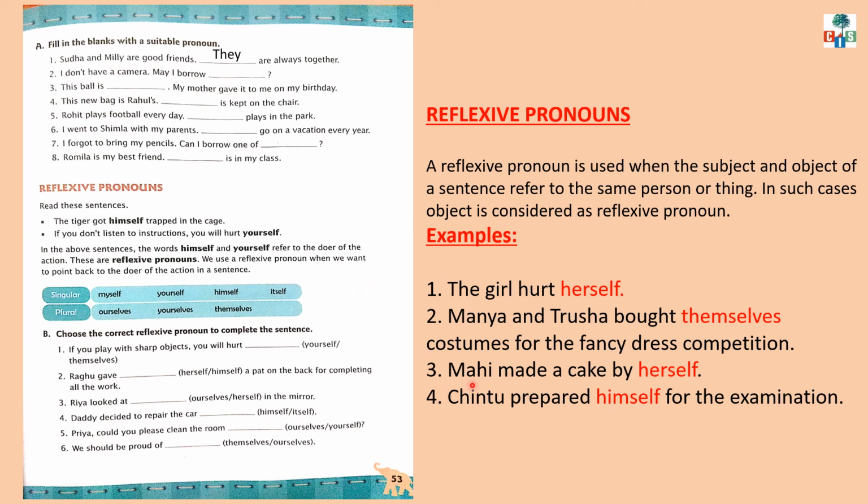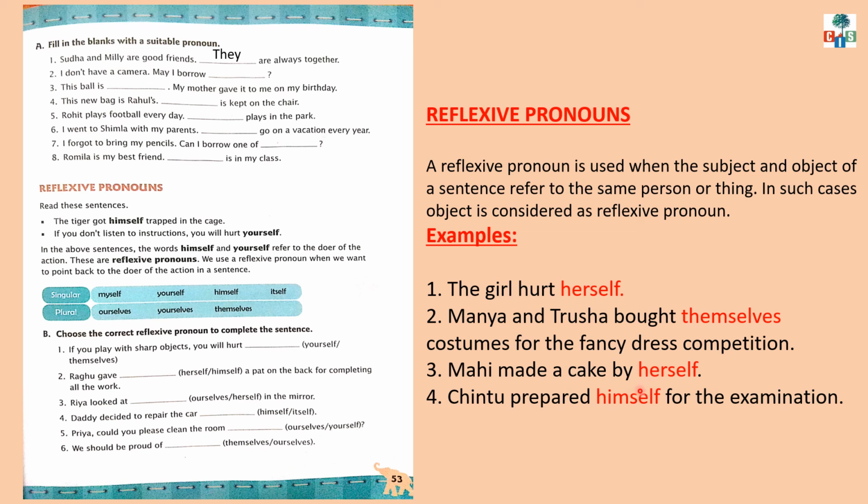Number 3. Mahi made a cake by herself. Now children, understand this thing also: when an action is performed alone, without anybody's help, we use by before the reflexive pronoun. Here the subject is Mahi and the reflexive pronoun is herself. So Mahi has made a cake by herself.